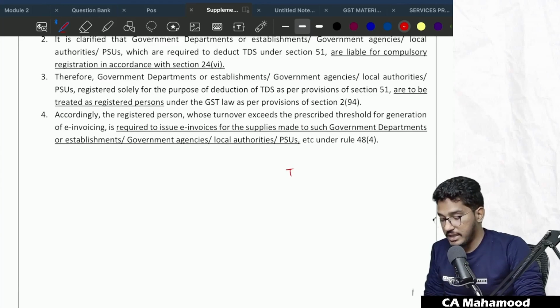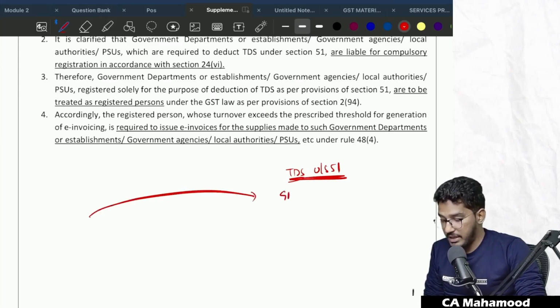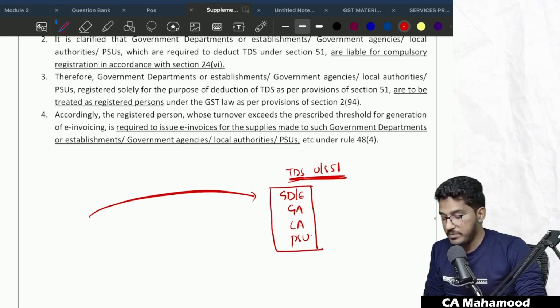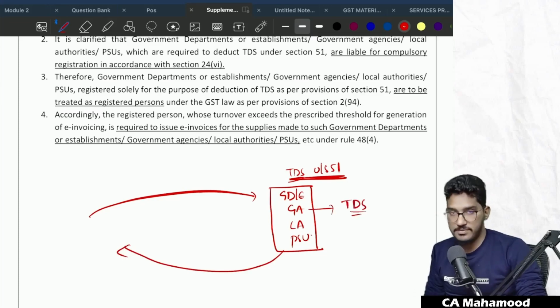In the TDS and TCS chapter, we have discussed section 51 related provisions. Under section 51, if the recipient is a government department or establishment, a government agency, a local authority or a PSU, then before they make the payment of consideration to the supplier, they are required to deduct something called TDS.